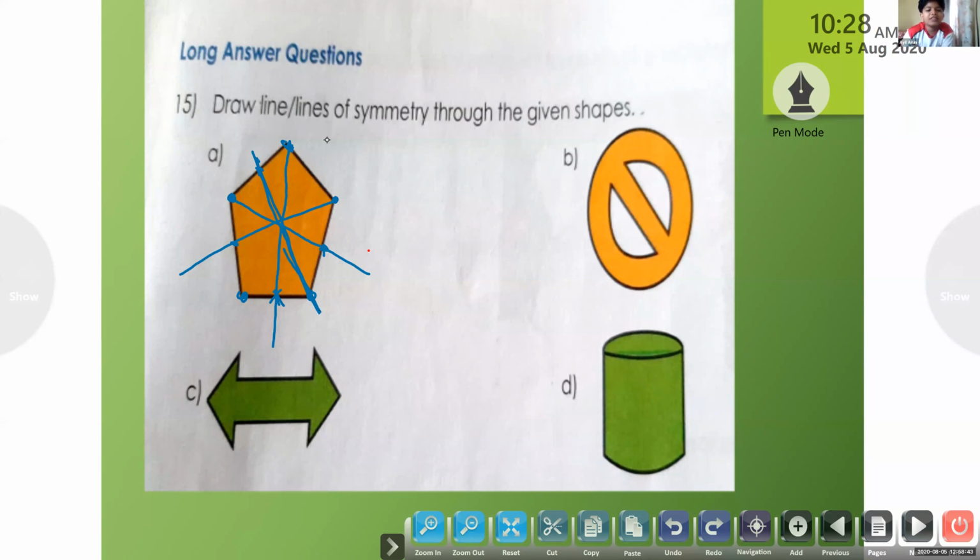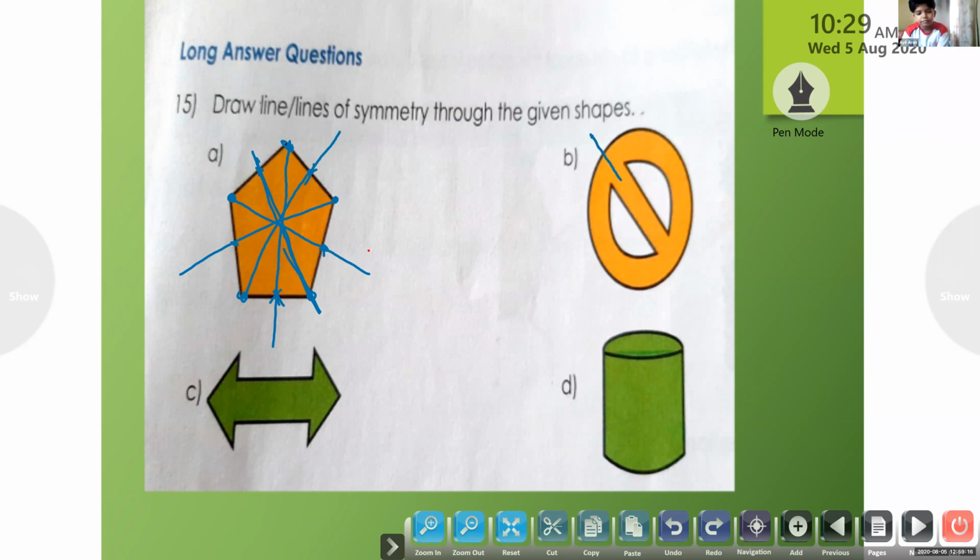Yes, but here I didn't draw. Did you notice that? From this corner, I didn't draw a line of symmetry to join the midpoint of this side. So children, how many lines do we have? From each corner, to the opposite side's midpoint, we are drawing. So we have 5 lines of symmetry. Yes, Jasmine, please unmute and speak. How many lines of symmetry can you see here? 5. Okay, now look at the next picture here.